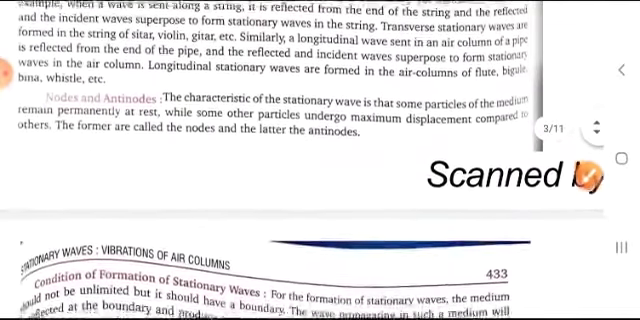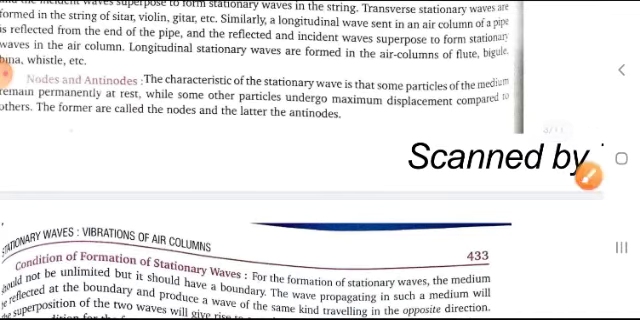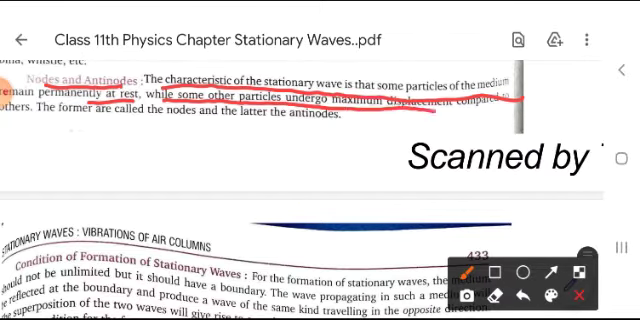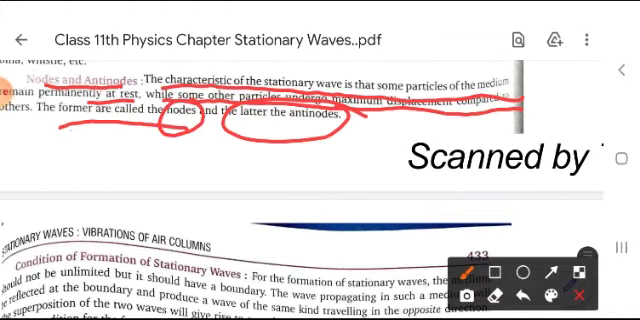Now, the next point is nodes and antinodes. This is very important. Definition: what is a node and what is an antinode? You can better understand by the definition. The characteristic of the stationary wave is that some particles of the medium remain permanently at rest while some other particles undergo maximum displacement compared to the others. The former are called nodes. You can say that there is no displacement, and the latter are antinodes, that is maximum displacement.